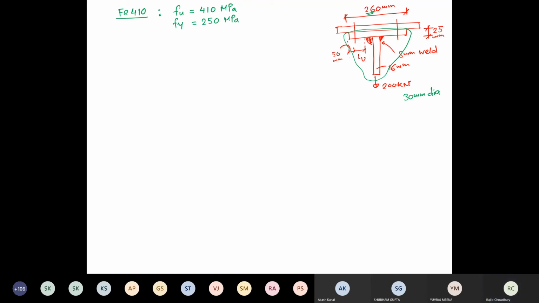It may go with 240 also, because you have to specify depending on its thickness. Unless it has been specified, you can consider this. If it is not specified, then depending on the thickness, you have to ensure that you are taking the correct Fy.